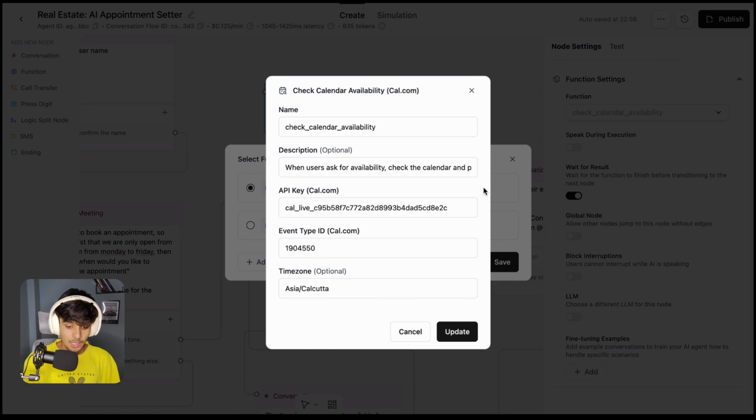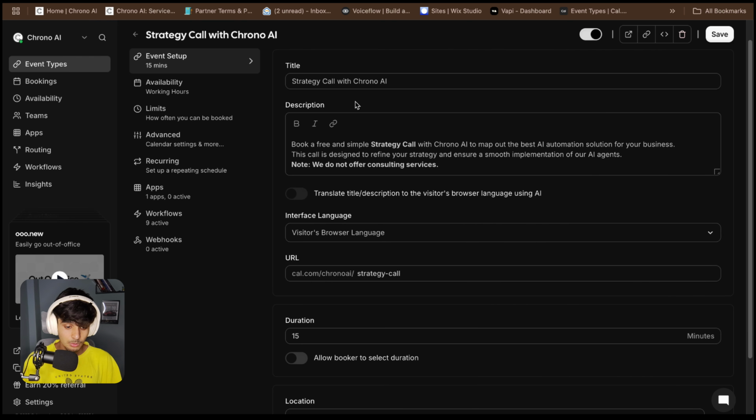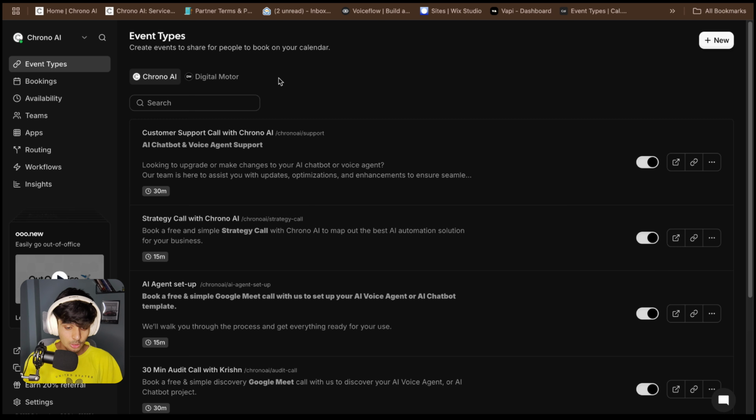Just select this one. Okay, now we need the API key, the event type ID, and the time zone. So time zone is the country where you belong, whatever the country you are in, America, Los Angeles, whatever. So just add the time zone here. Then the next thing is the event type ID. You can get the event type ID in your cal.com account. So you can see this is a cal.com account which we are going to use to book the appointment.